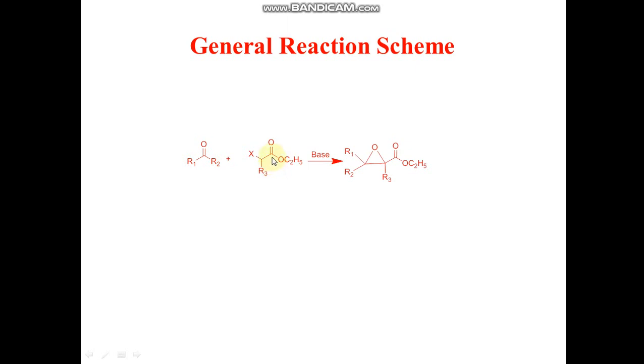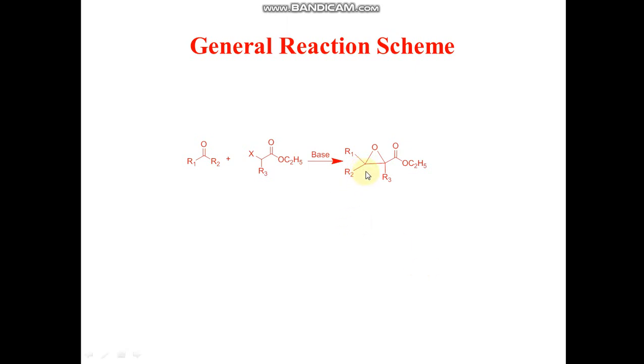You can see that this is an ester group, and the carbon adjacent to the carbonyl carbon of the ester group is the alpha carbon. Halogen is attached at the alpha carbon, so that's why we call this compound an alpha haloester. When a carbonyl compound reacts with an alpha haloester in the presence of a very strong base, then an alpha beta epoxy ester will be formed.